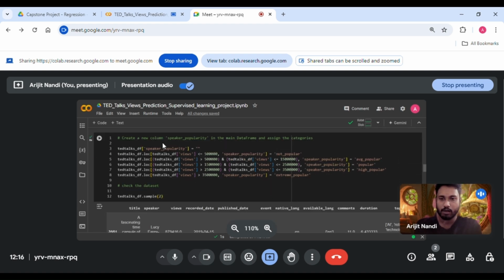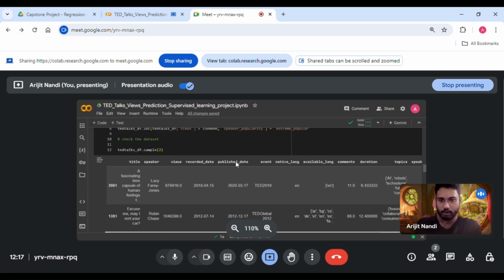Okay. Now creating a new column, speaker popularity, in the main data frame and assigning the categories. So now I will be creating the new column, named speaker popularity, on the basis of views. If there are less than 5 lakh views, it is not popular. If it has greater than 5 lakh views and less than 15 lakh, it is average, followed by the remaining categories. Let's see. So now we can see the column by a sample.